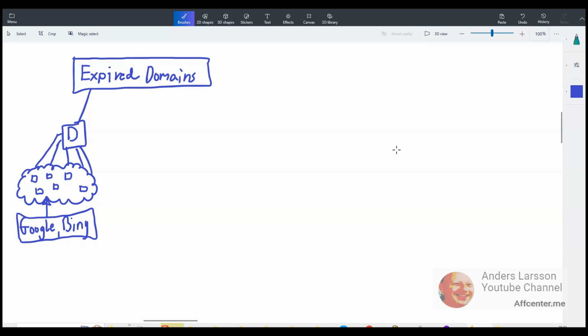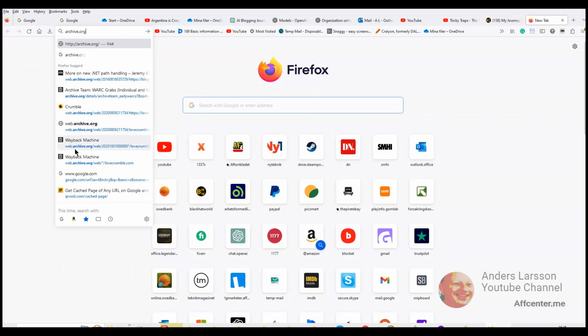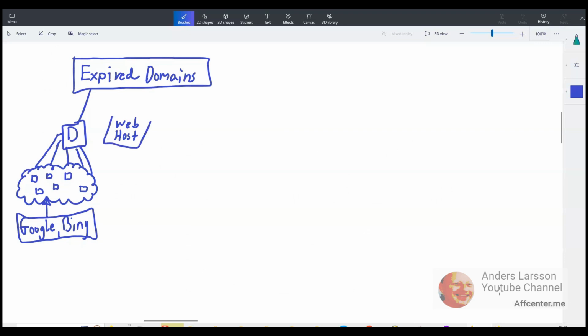If you register this domain and a link is pointing to somewhere that is not found, you want the guy to stay, so you have to present him with something. So I think what you do is you go to the Wayback Machine, because this is a service that takes a snapshot of a domain or a website when it was live. So you can find the content and then you create articles, new articles, so that people get something to dig into. So you connect it to a web host, and the web host will host the website.